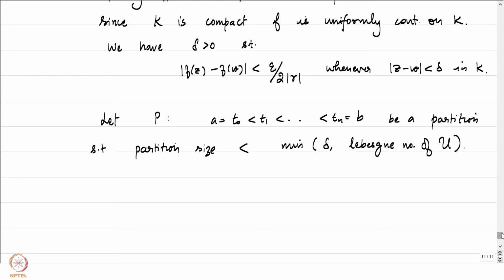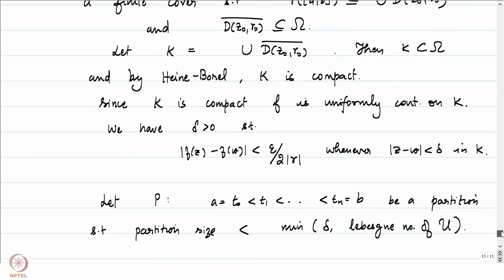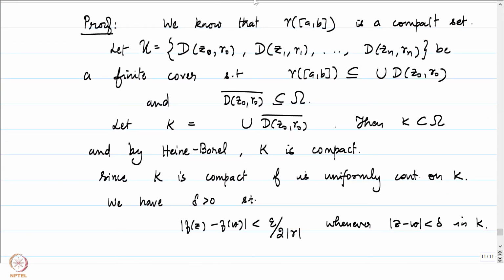So let's go up and check what the set u was. The script u, which I am underlining now, is this particular open cover, which is a finite cover of gamma of the closed interval AB. Let me recall what the Lebesgue number was for a given open cover. The Lebesgue number was a number, let's call it delta prime here because delta is already taken, such that if you look at any disk of radius delta prime with center at a point in the image of gamma, that will be contained in one of these open sets in the open cover.